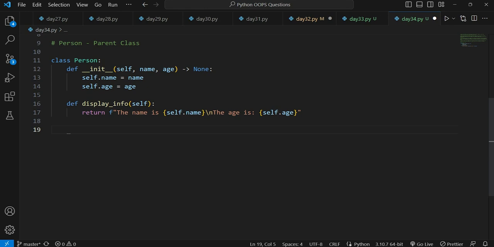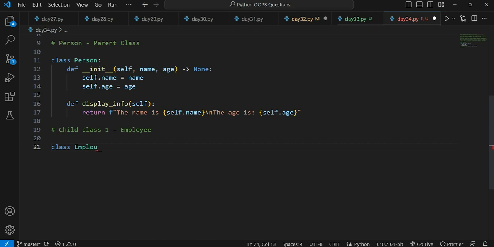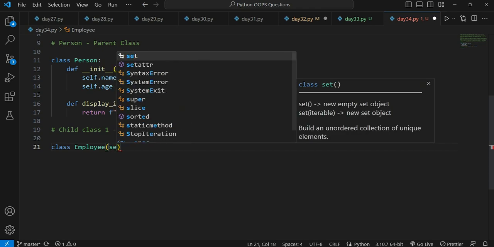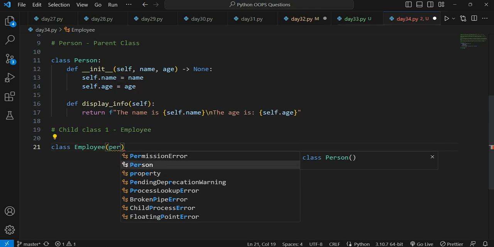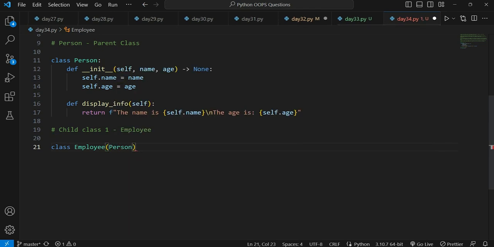Since it's a child class, we put parentheses after the class name, and inside those parentheses we will be writing the name of the parent class, that is person.